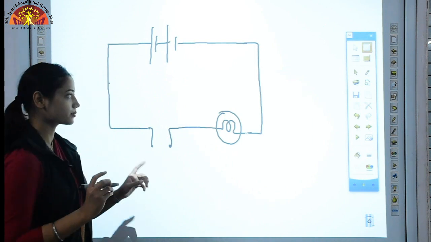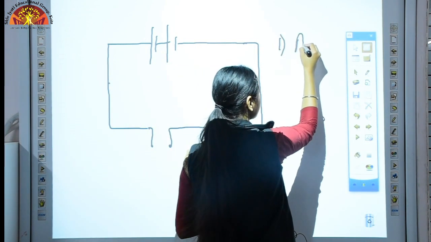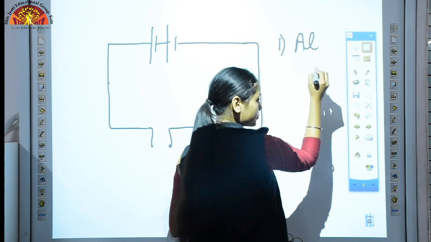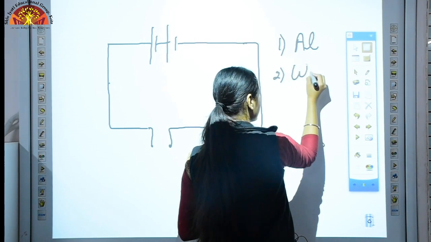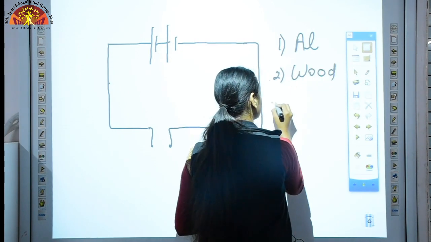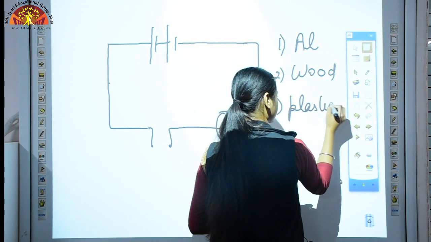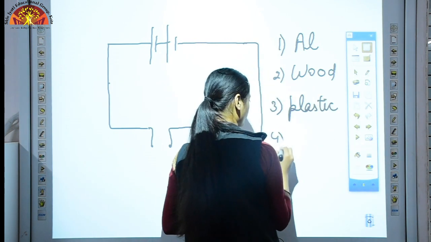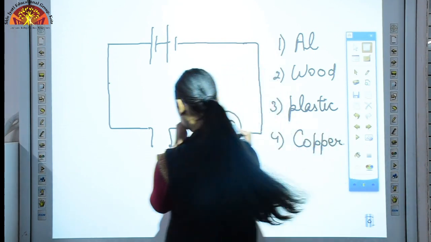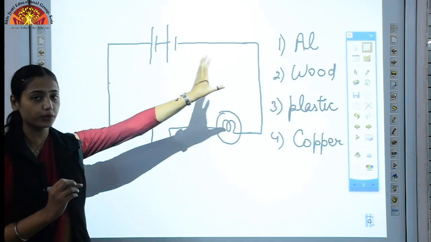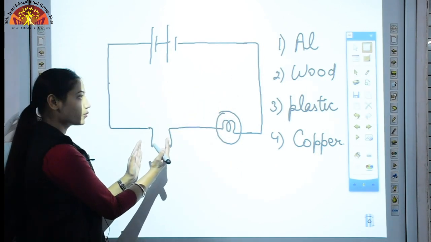Let's say the things which we are using are, first aluminium, the symbol for aluminium is Al, second wood, third plastic, and fourth copper. Now we'll put these objects one by one between the free ends of our wires.